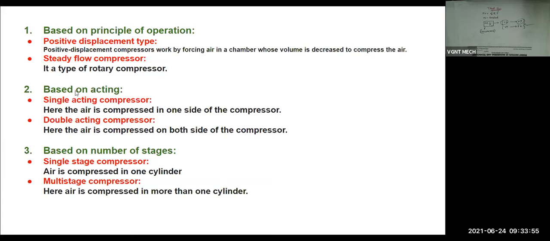Second classification is based on acting. So based on acting, we have 2 types: single acting compressor and double acting compressor. Okay, in single acting compressor, the air is compressed on one side of the compressor, whereas in double acting compressor, the air is compressed on both sides of the compressor. What do you mean by one side? What do you mean by both sides? In the subsequent slides with figure, I will show you. Okay, for the time being, you just remember the classification. Single acting, here compression takes place at one side of the compressor, and in double acting, compression takes place on both sides of the compressor.